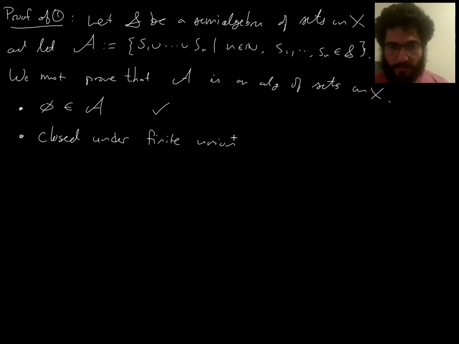We need to check that it's closed under finite unions. And yep, so these two are just totally obvious. Why is it closed under finite unions? Because it is the collection of finite unions of things in S, right?